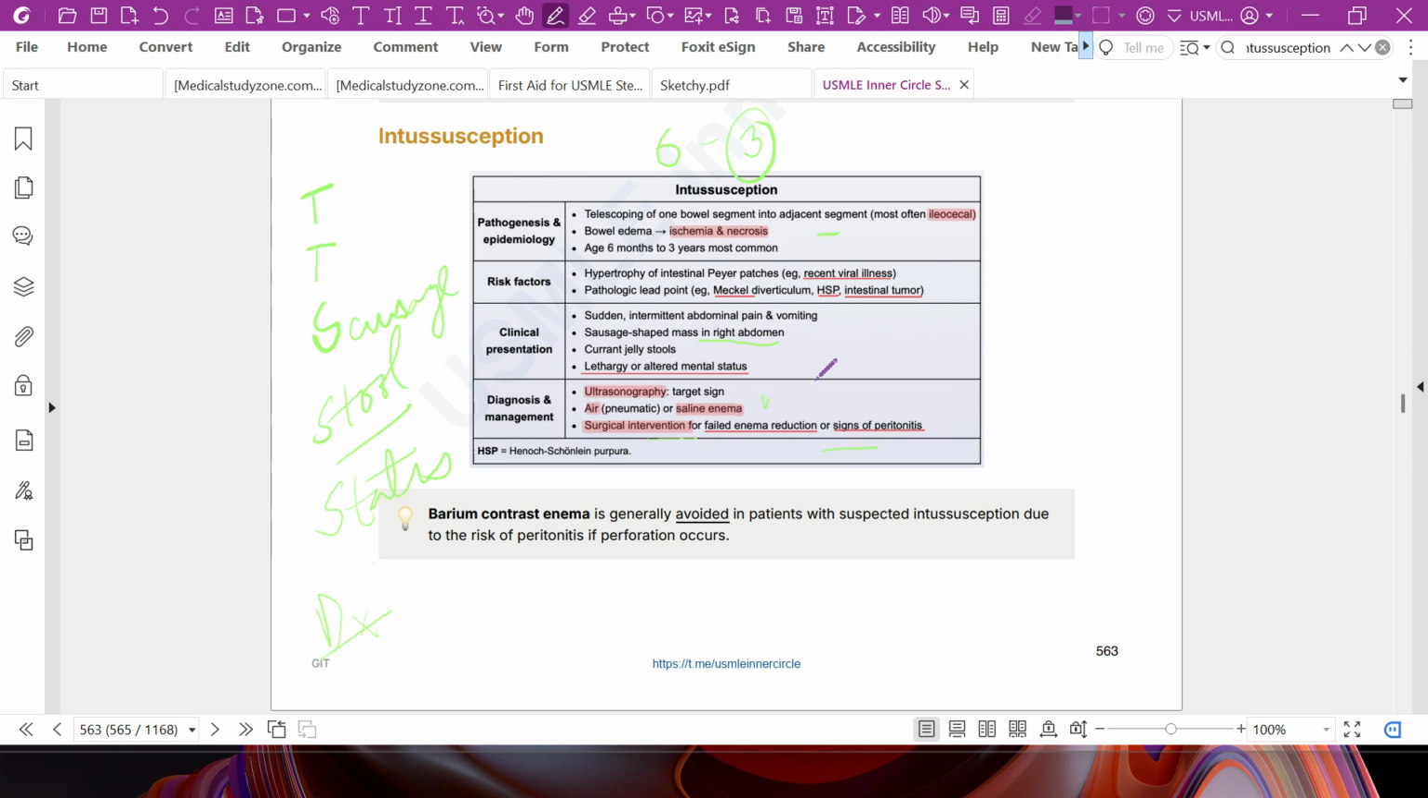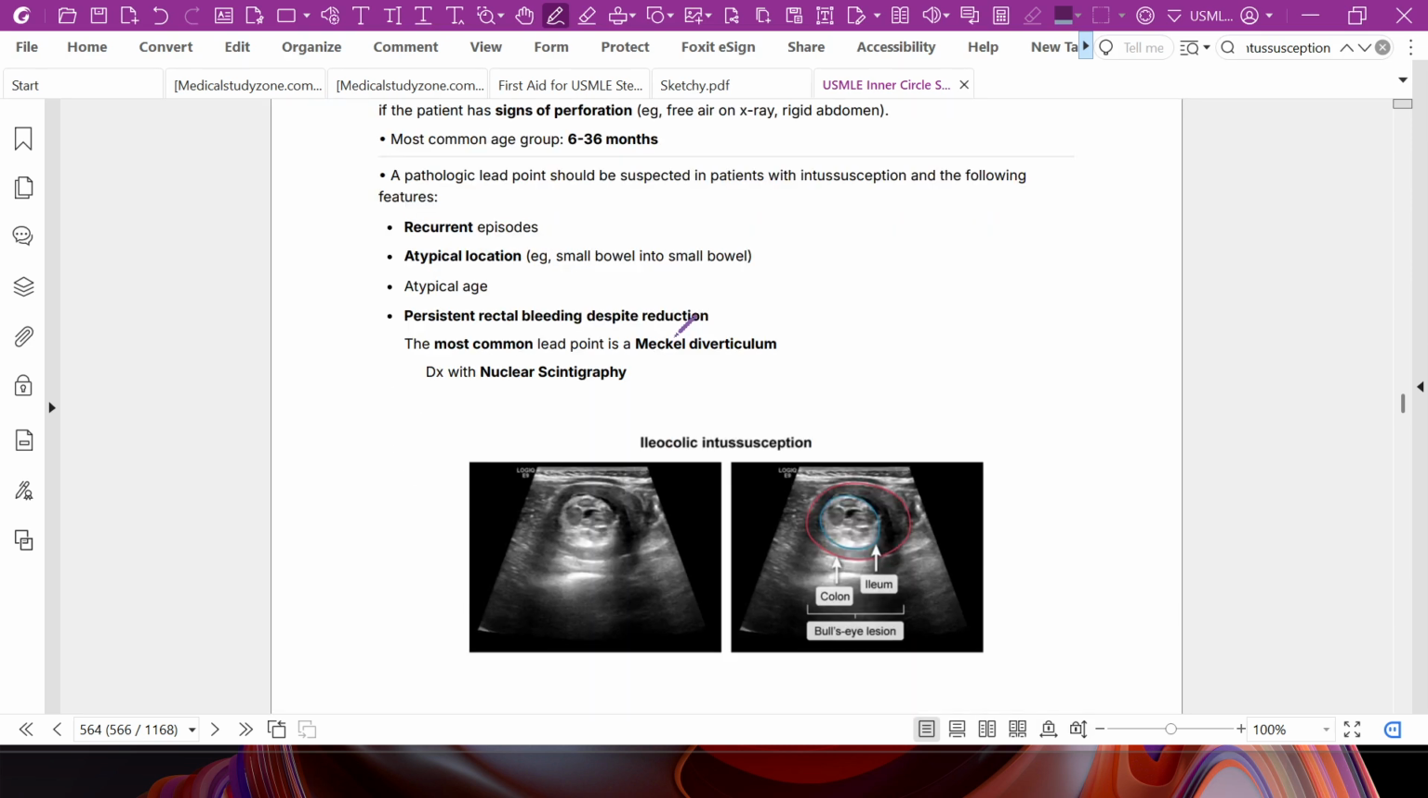On ultrasonography, the target sign, also known as the bullseye sign, is present in intussusception. As a contraindication, if somebody has a history of intussusception, rotavirus vaccine cannot be given. Barium contrast enema is generally avoided in suspected intussusception due to the risk of peritonitis if perforation occurs.